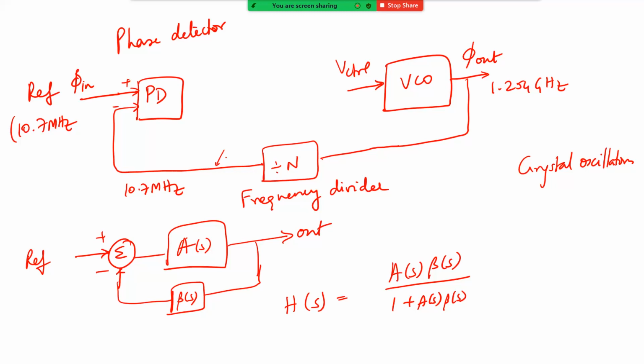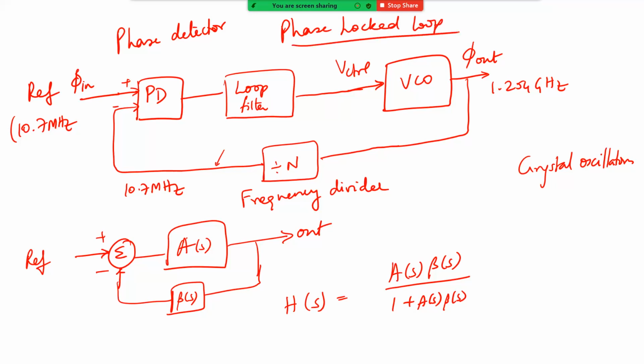Now, this phase detector goes through what is called a loop filter, and that drives your control voltage. So this completes our loop, and this is what is called a phase locked loop.